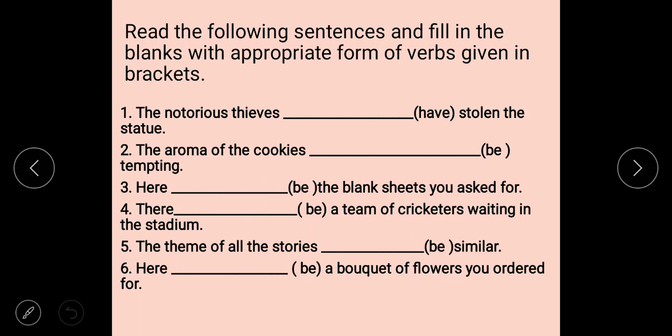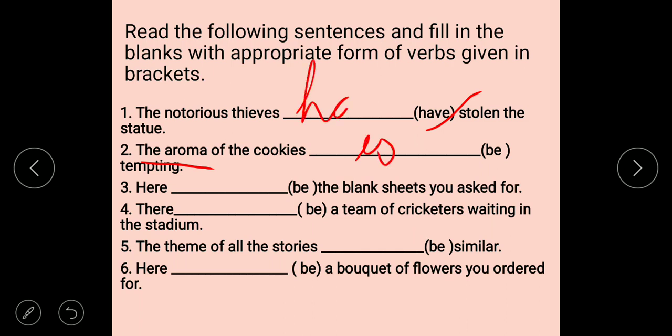Read the following sentences and fill in the blanks with the appropriate form of verbs given in brackets. The notorious thieves have stolen the statue. The aroma of the cookies is tempting. Aroma is the subject, so we use is.